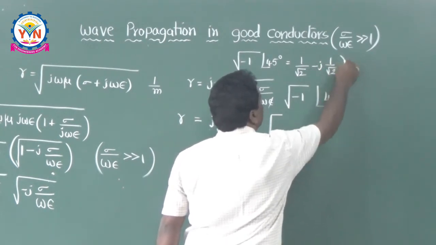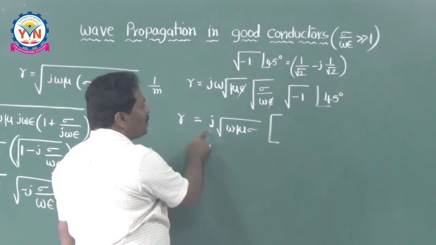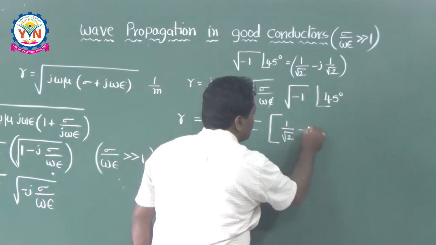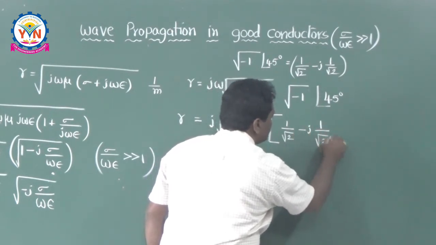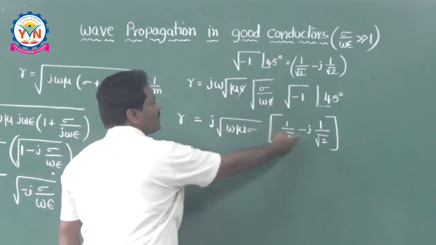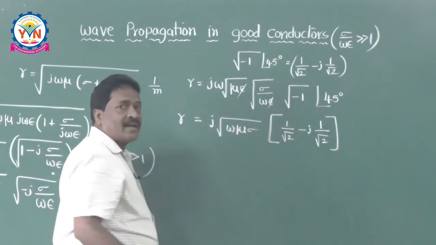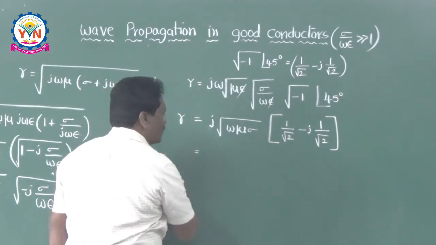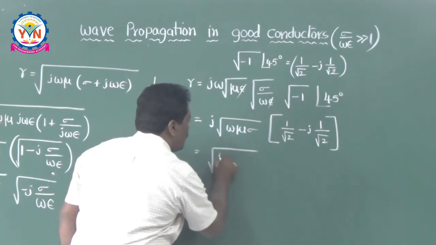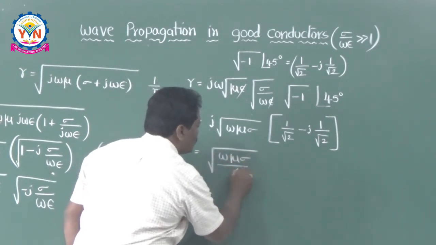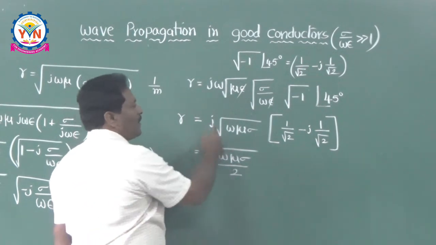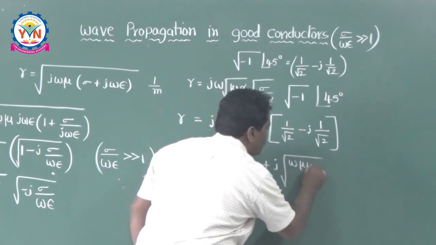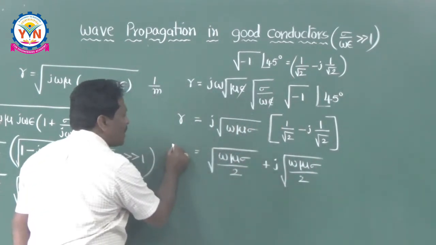So gamma is j root omega mu sigma into 1 by root 2 minus j into 1 by root 2. Just multiply this: j into j square is nothing but minus 1, minus of minus becomes plus 1. So this will be equal to root of omega mu sigma divided by 2, plus j into root of omega mu sigma by 2. This is nothing but the gamma.